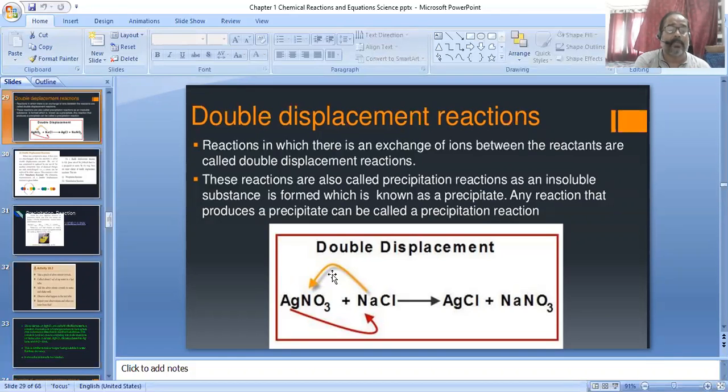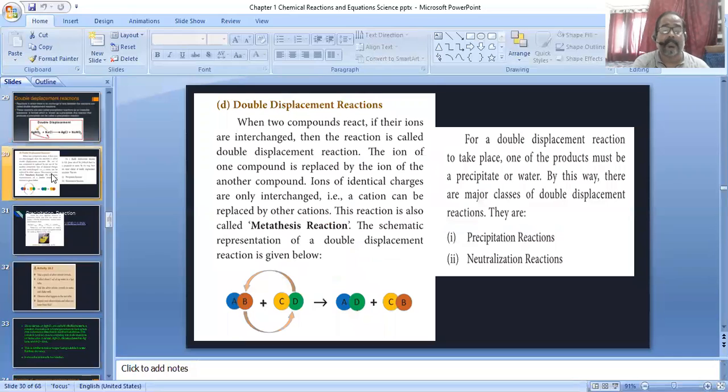It is called a double displacement reaction. Another example, just see here. Double displacement reaction means when two compounds react, if their ions are interchanged, then the reaction is called a double displacement reaction. So the ion of one compound is replaced by the ions of the other compound. Ions of identical charge are only interchanged. That means a cation can be replaced by another cation. So this reaction is also called a metathesis reaction.